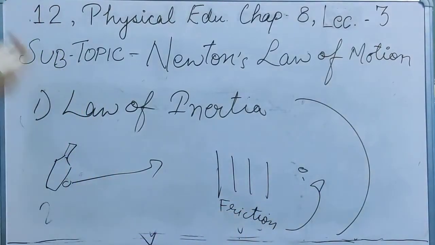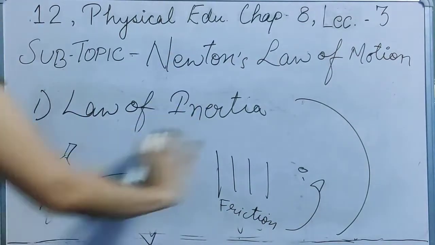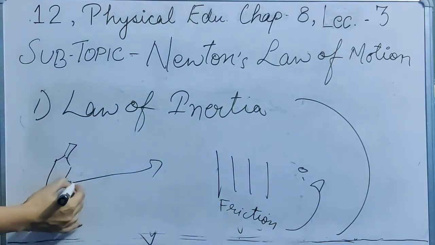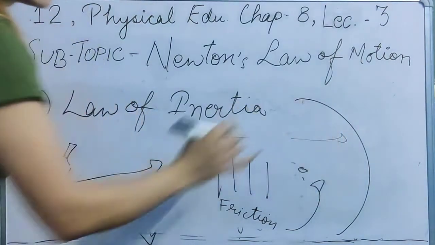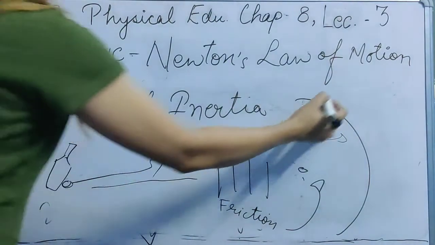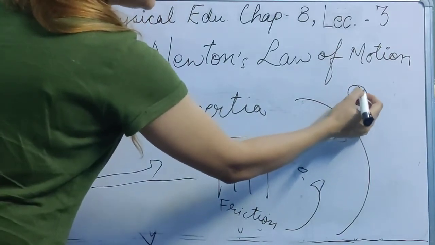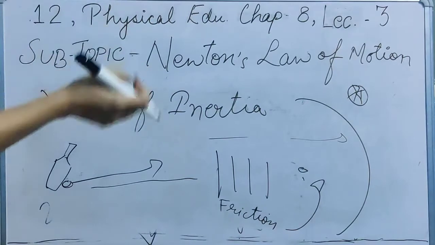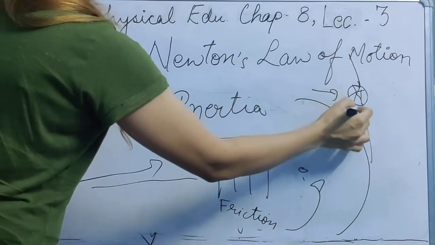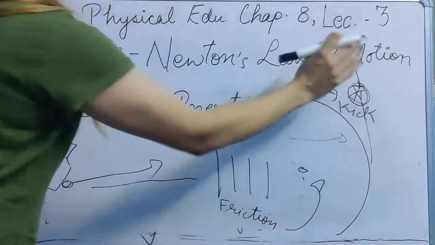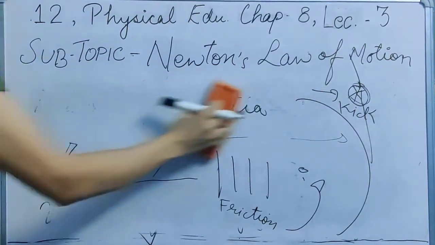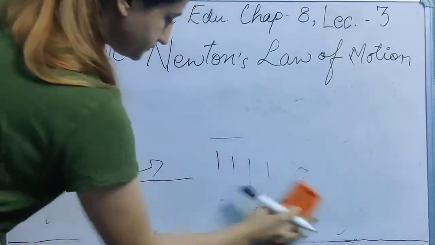Now if you think, if there would be no friction, it will be ice or a very smooth ground, then obviously the ball would not stop and it will go far away. You can give the example of a cricket ball or a hockey ball, football. If a ball is kept in the center, for example, if a football or a basketball is kept in the center of the ground, until and unless in football an individual kicks it, if nobody is kicking it, that ball will stay there only until it is kicked by any of the players.